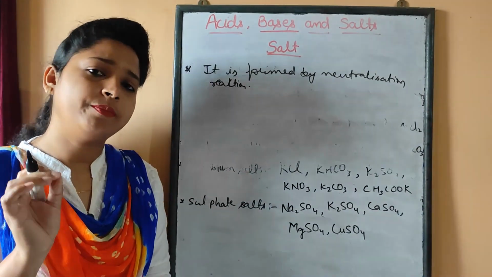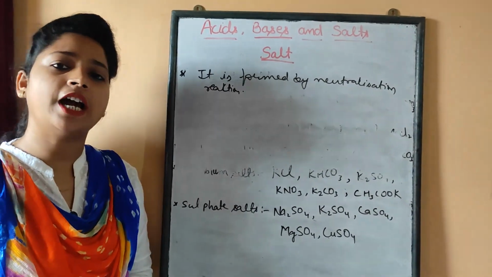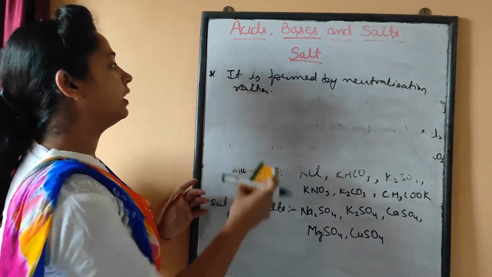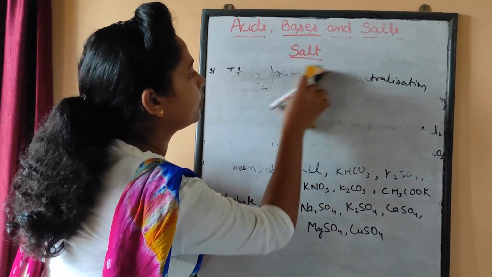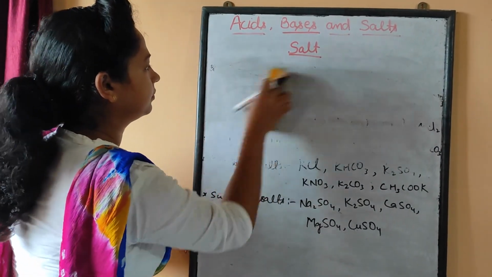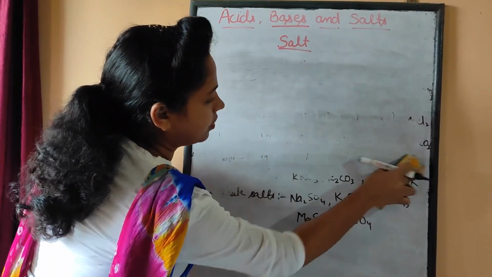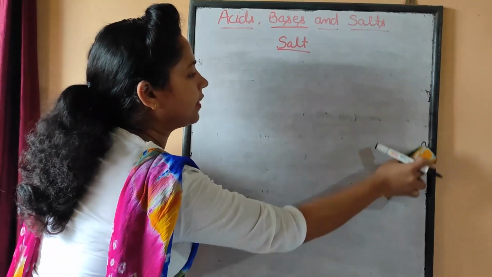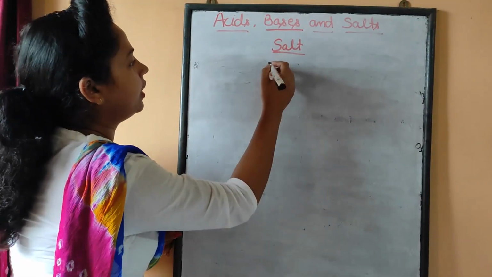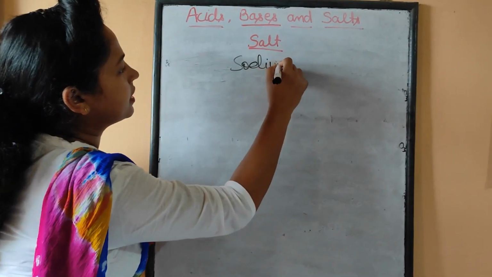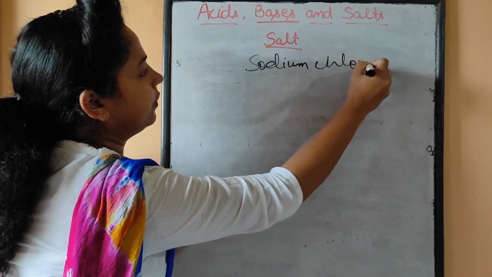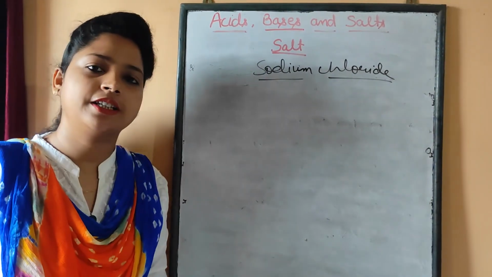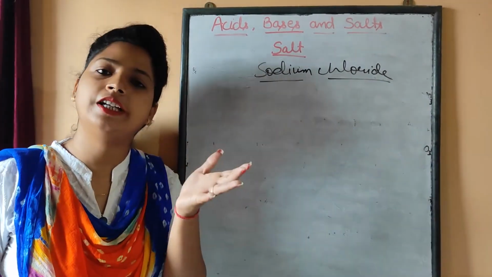Now, the basic topic which we have to read according to our NCERT syllabus is one salt, that is sodium chloride. Since childhood, when someone talks about salt, only this term comes to our mind, because this is an edible salt.